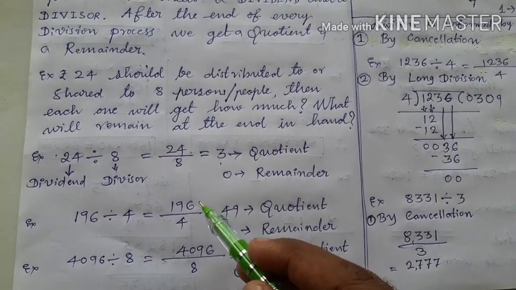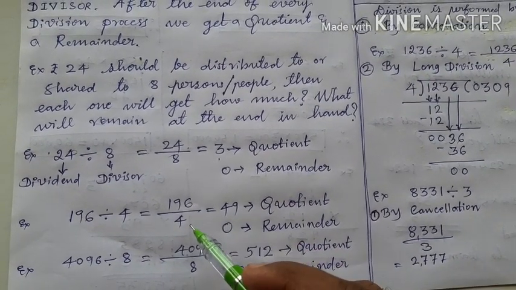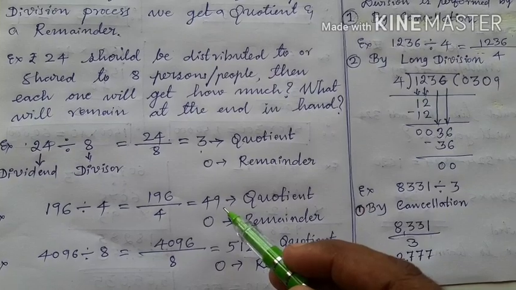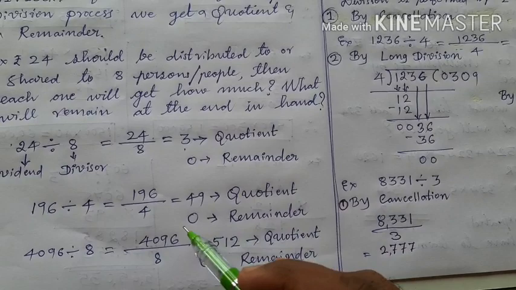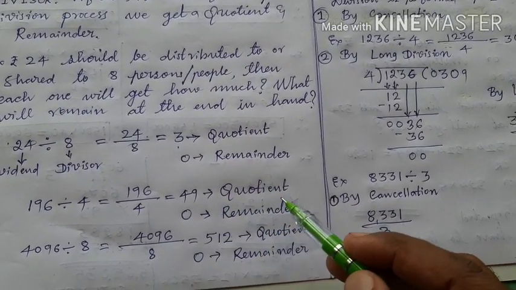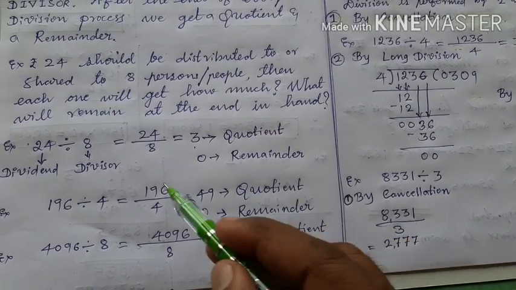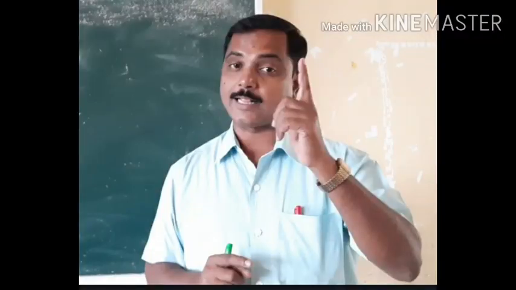196 chocolates are there, children, and they should be given to how many people? 4 people, and each one will get 49 equally. Then what remains? Nothing remains. That's why remainder is 0, and each one's portion is 49. This is called quotient, and this 196 is dividend, and this is divisor. If the remainder is 0 in any division, then such division is called complete division or exact division.